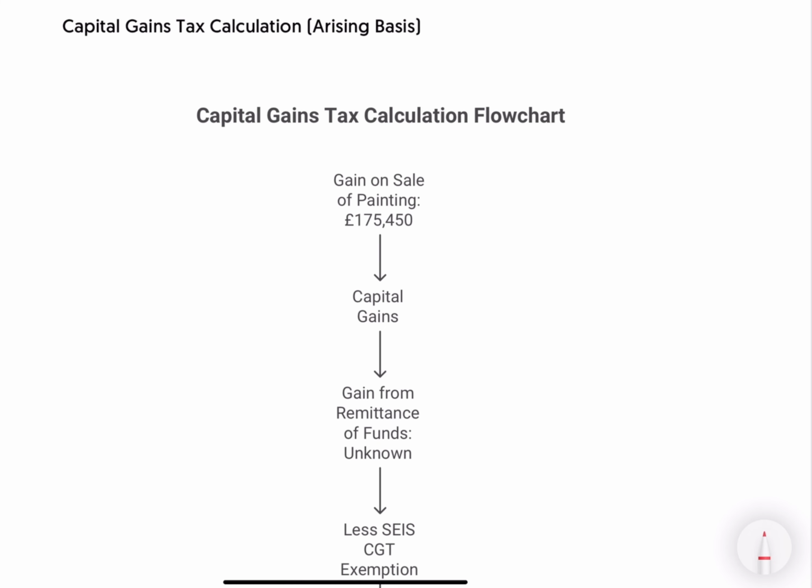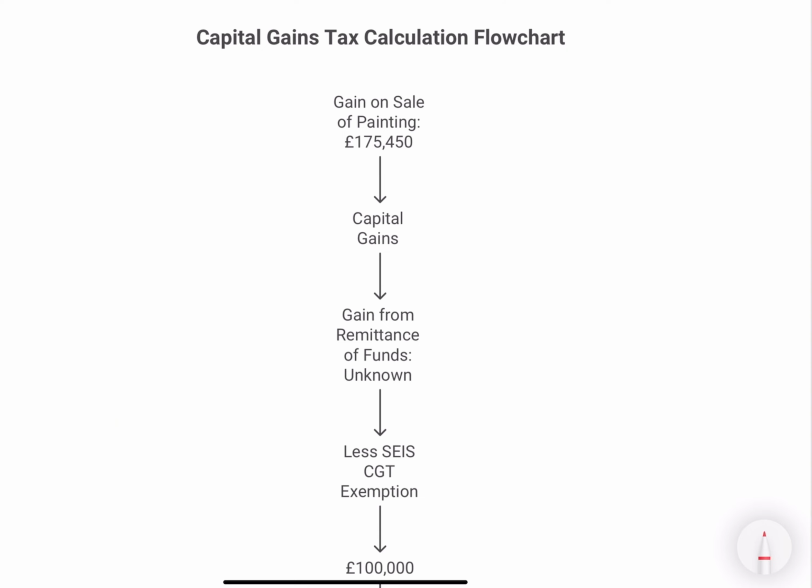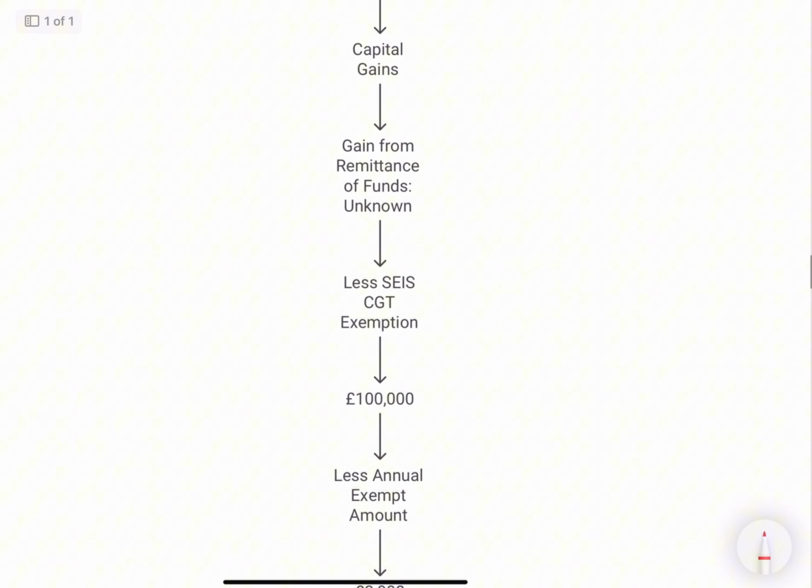If you look at his capital gains tax calculation, let's say he has a painting on which he has made a gain of 175,450. Any gain from remittance of funds unknown. Let's suppose he has remitted the money into the UK, but if it has not been invested within 45 days, that might be taxed in the UK. So we will look into that.